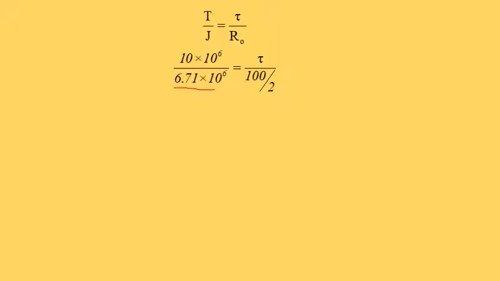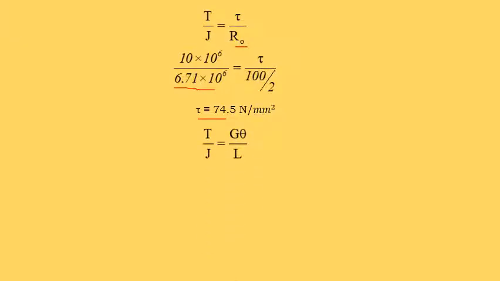Using this equation, the tau value can easily be calculated. Radius is nothing but diameter by 2, so R naught represents the outer radius. The outer diameter is 100, divided by 2 gives the radius. After solving this equation, we got tau value of 74.5 Newton per millimeter square.